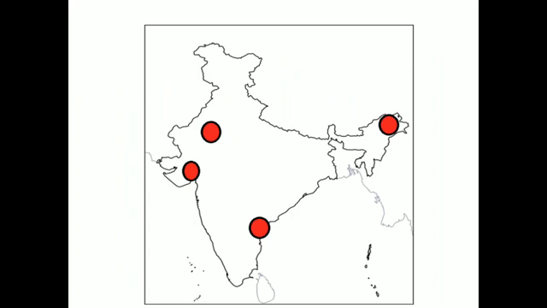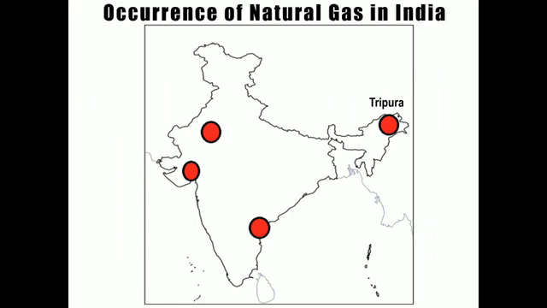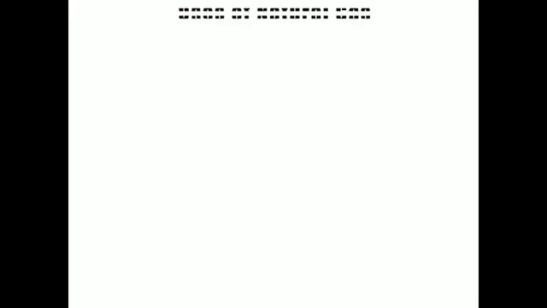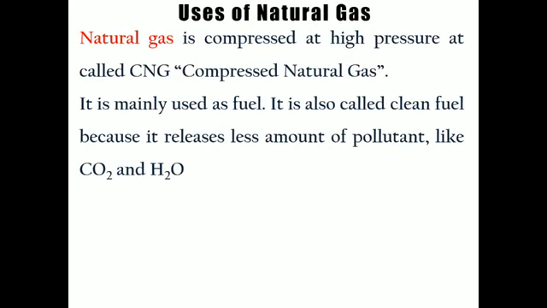Now if we talk about the occurrence of natural gas in India, these are the sites where it is available: Tripura, Gujarat, Rajasthan, and the deltas of the Godavari and Krishna rivers. And if we talk about the uses, the best use of natural gas is to compress it, so it can be stored easily with the help of compression, and it is known as CNG, compressed natural gas. It can be transported easily with the help of compression.